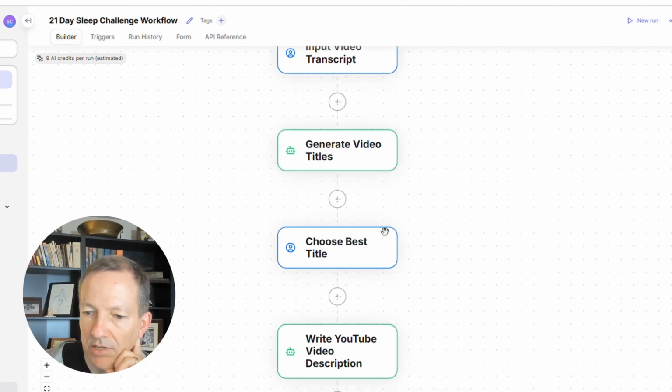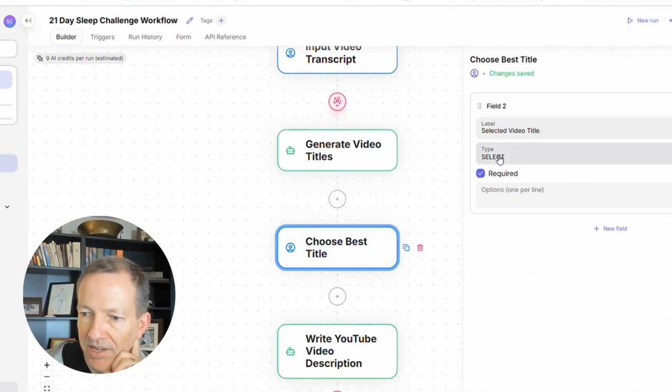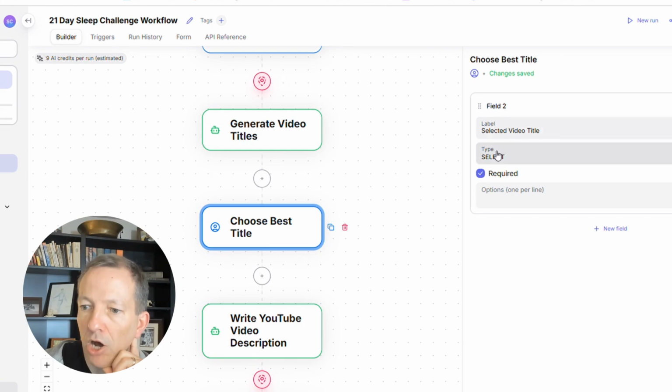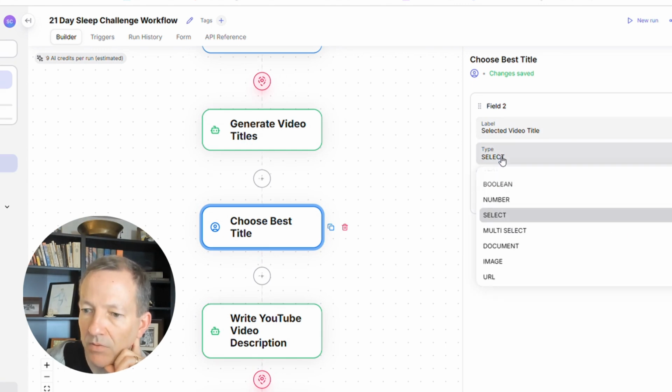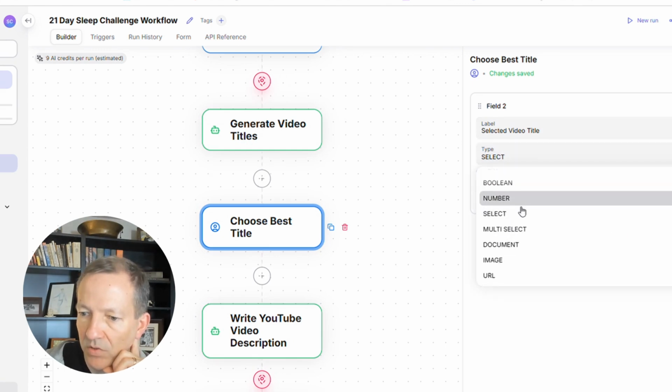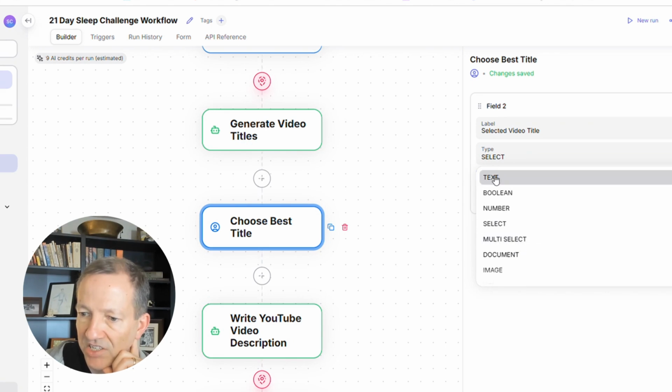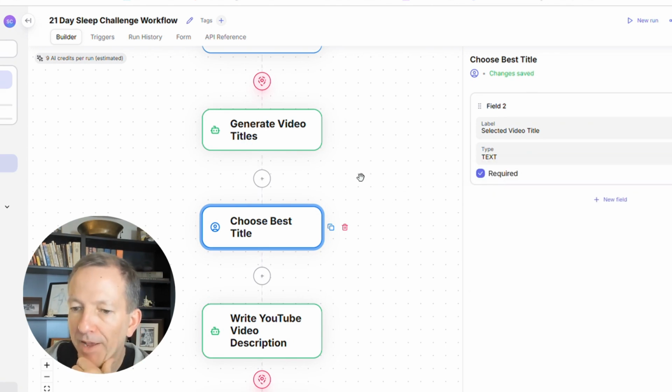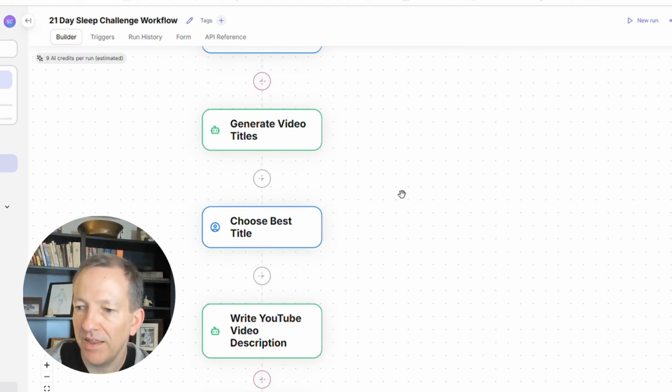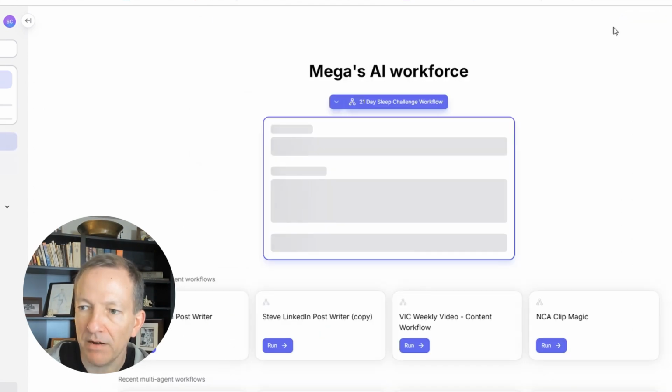I want to actually see what this does, choose the best title. Select. Oh, it wants me to select it. Okay, so what I'm going to do is change this to just text, and then I can copy and paste. I see what it's doing. It's trying to get me to select one by clicking on it. So I think this will work a little bit better.